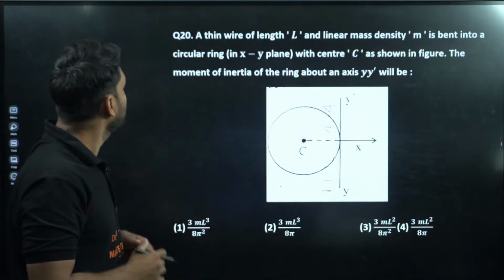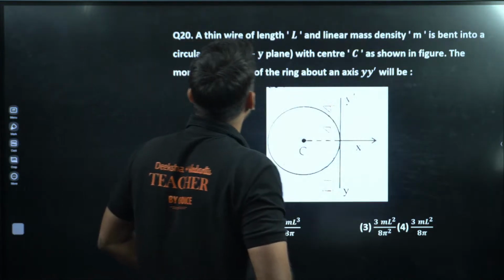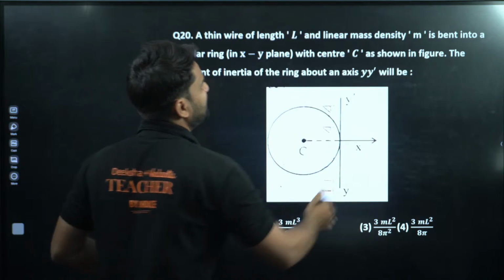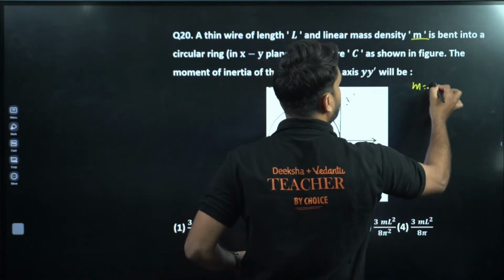Moving to next. Okay, a thin wire of length L and linear mass density. So this is linear mass density, small m is equal to capital M by L.